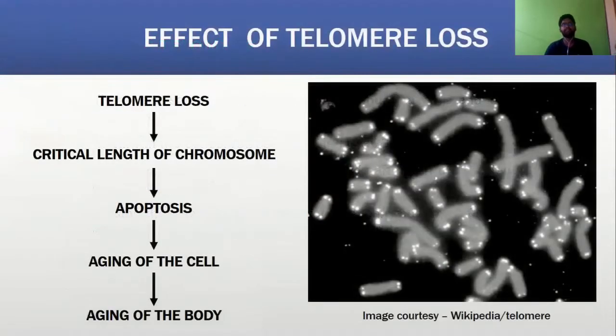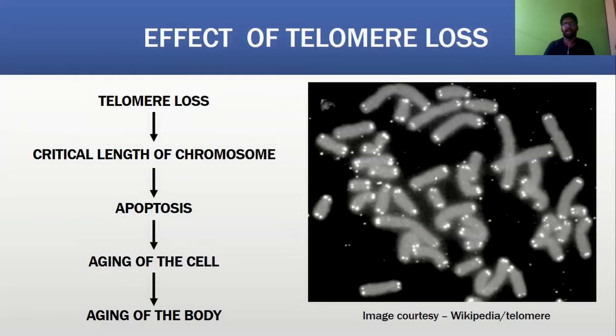So, the effect of telomere loss. Why is the telomere being lost? We have to see its effect. If the telomere is lost, then our chromosome will attain a critical length. After crossing that critical length, the chromosome will be destroyed, by which the cell will go to apoptosis.